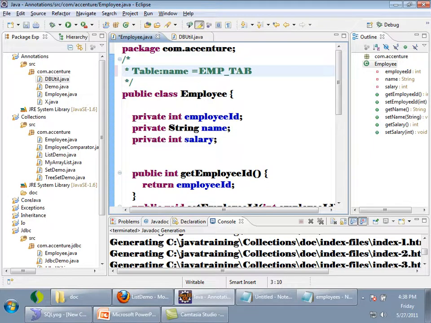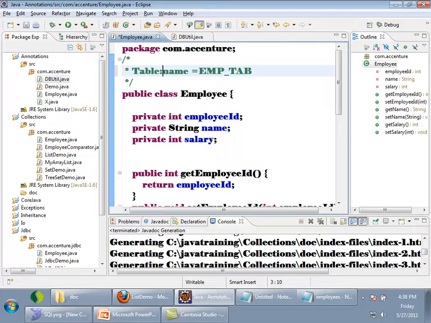Now the requirement is, if I make this a comment, as a human being I can understand it, but this comment is not present inside the .class file. A comment is nothing but metadata. It is giving some information about this class. I want a metadata which will be available inside the .class file also, so that by using reflection, I can get the information present inside the metadata. That metadata is called an annotation, simply.